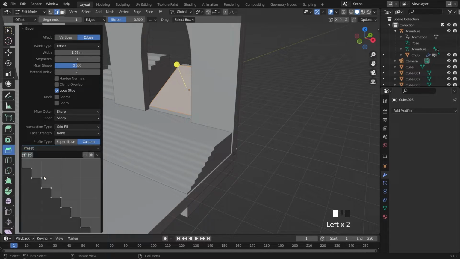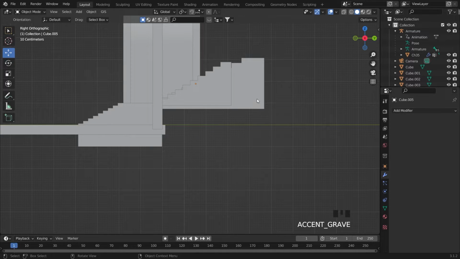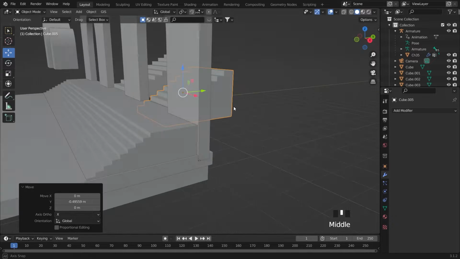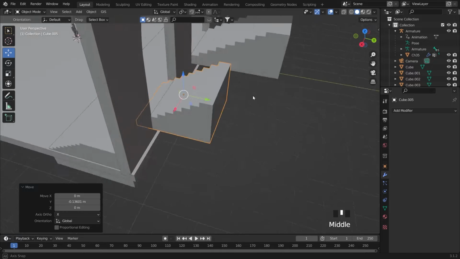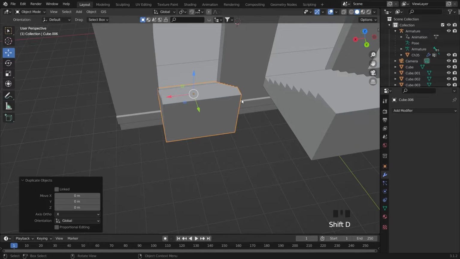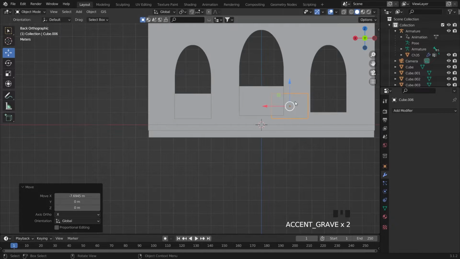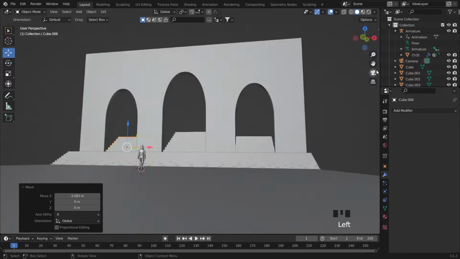Custom and then steps, just counting this. Right, it's the same as 16, right? Oh, it's still the same, but I will make it a little bit down. Right now, just duplicate this and then put it on the left side. Just grab it for the left side like this.